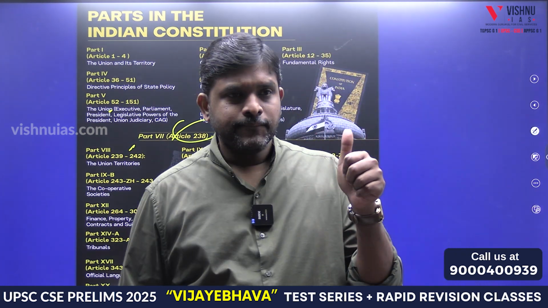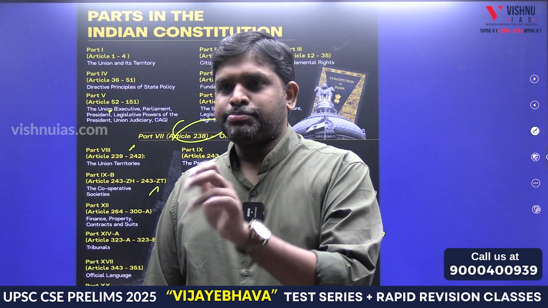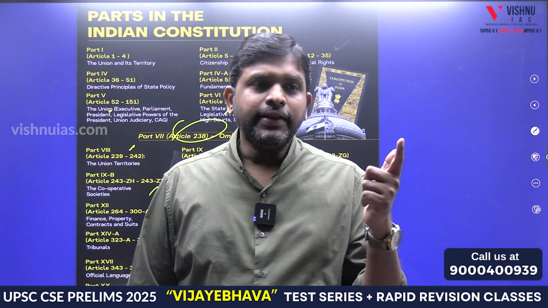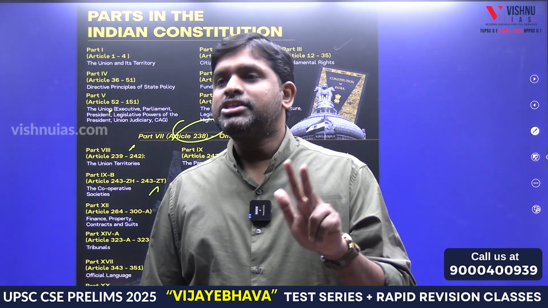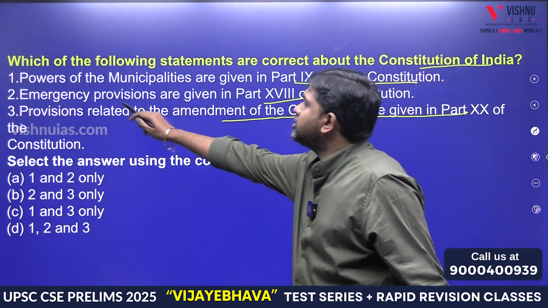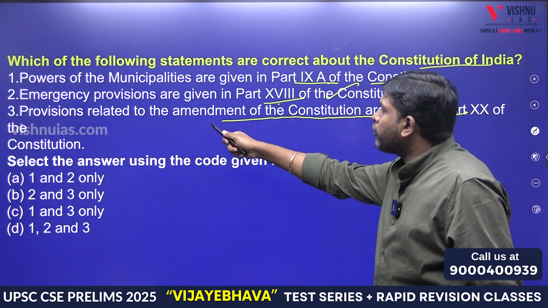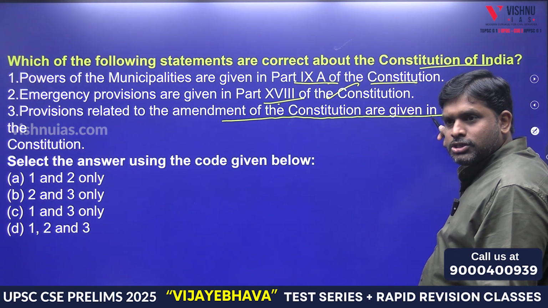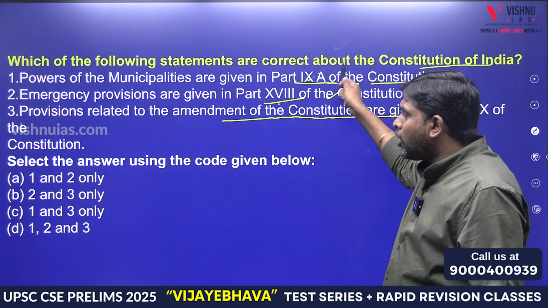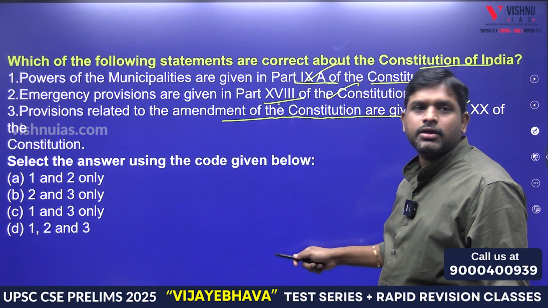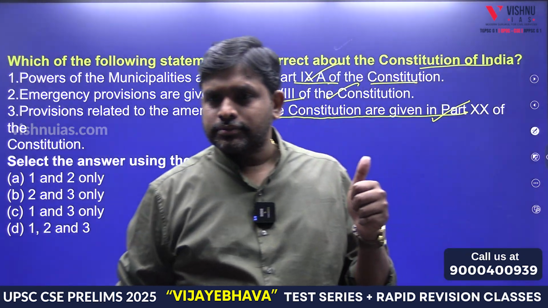16th, special provisions for SC, ST classes. Special provisions for classes. 17, official language. Remember, we can remember. 18, emergency provisions is 18. Emergency provisions are given in 18, yes or no? Yes. Provision related to amendment of the Constitution is 20. Powers of municipalities are given in 9. How many of them are correct? Answer is D.